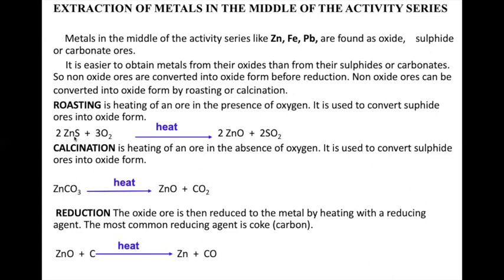So here zinc sulfide is heated, zinc oxide is formed. Zinc carbonate is heated, it is converted into zinc oxide. So now you have got zinc oxide. The main aim is to obtain zinc oxide. Now we have to remove oxygen.